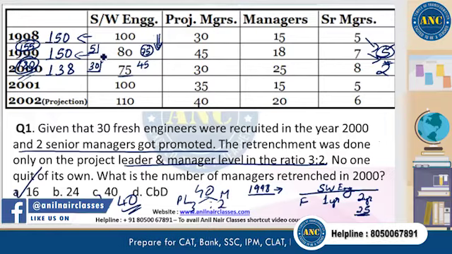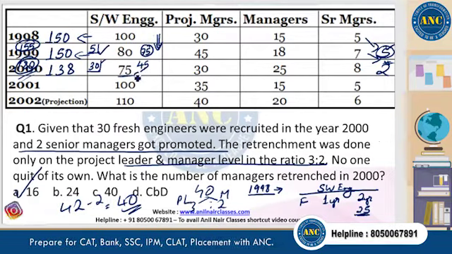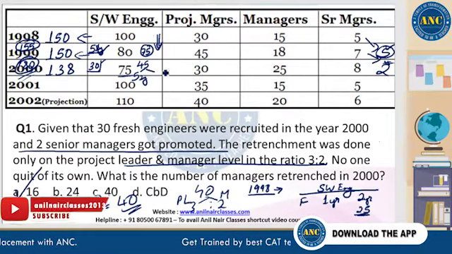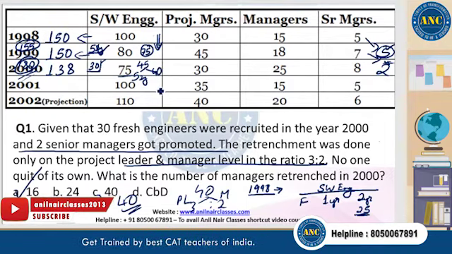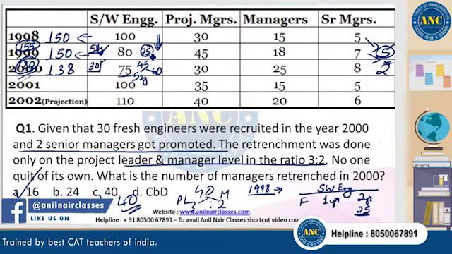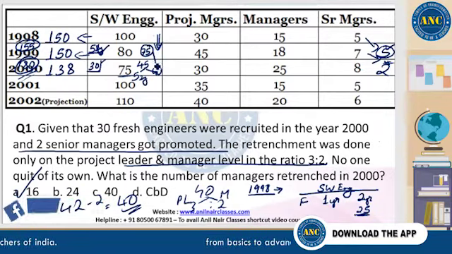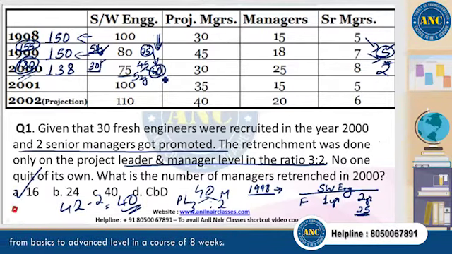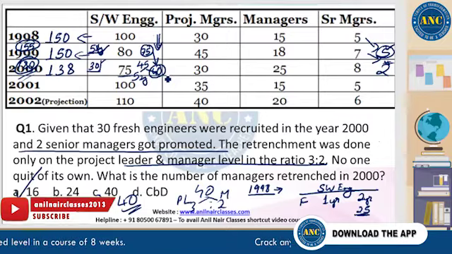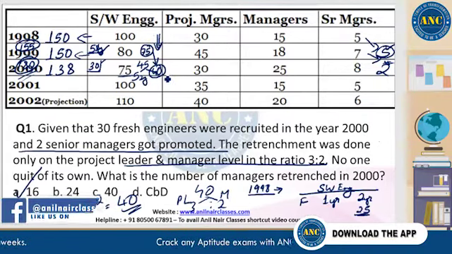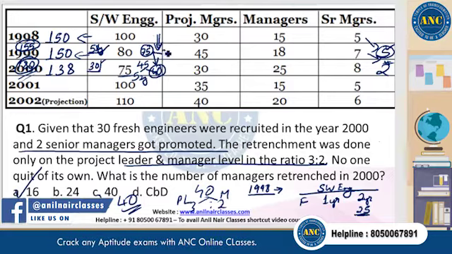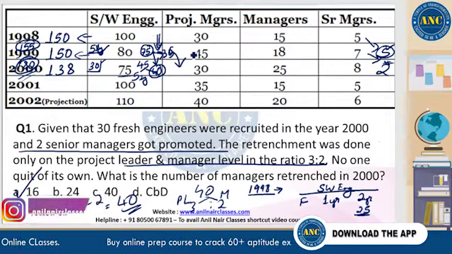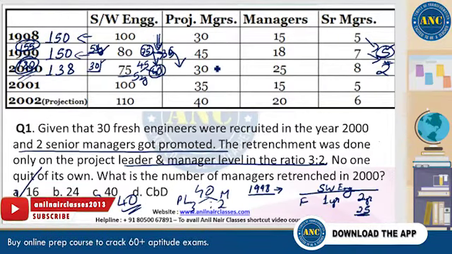Out of the 45, the 5 would have come from here, right? These guys had 1 year experience, and now they have 2 years experience here, and there would have been 40 other guys. So out of the 75, we only bring down 40. So what happened to the remaining 35 people? Why didn't they come? Because no one is firing anybody at the software engineering level. They were directly promoted to the project manager level. Automatically they were moved to the project manager level, and here is where the firing was happening, right?